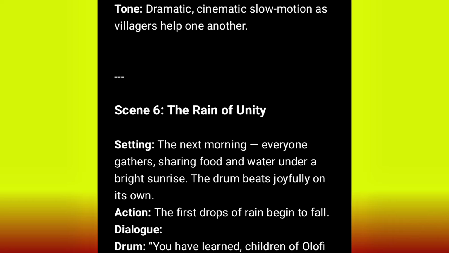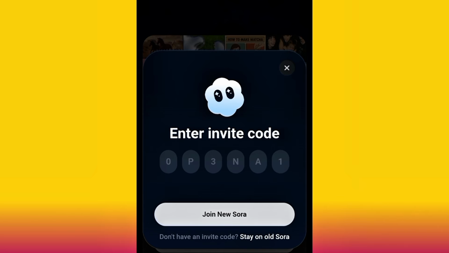So the question now is, how do we get the invite code? All right, now we have access to Sora 2, but we need an invite code before we'll be able to have full access to Sora 2 as a new beginner. So now let me show you how to get your invite code.